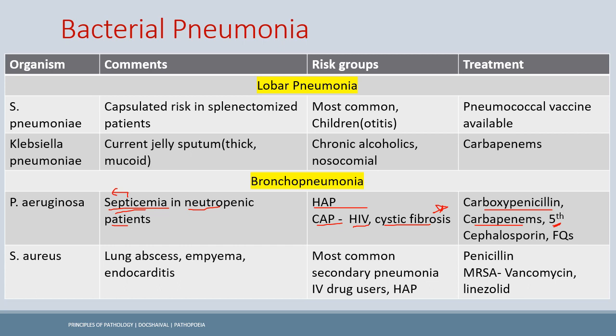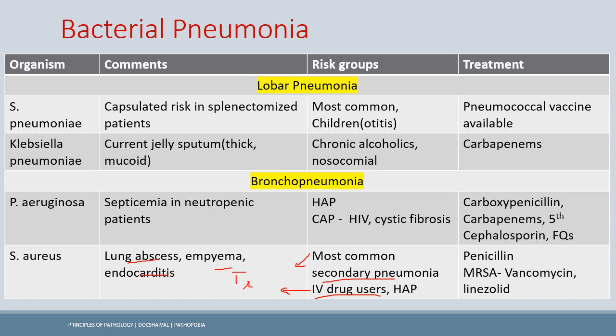Okay, now the Staph aureus is the golden colored cocci, as you know, and that is important in the lung abscess, empyema, and endocarditis. It is most common amongst the secondary pneumonia causes, that is, after a viral infection, the superinfection which is there, it's usually Staph aureus. It is also common in the IV drug users, and in the IV drug users, recall one more fact which is high yield to know, that it causes tricuspid endocarditis.